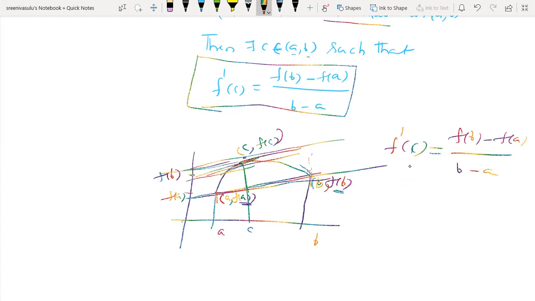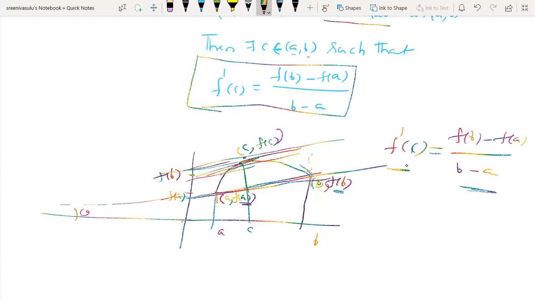Two parallel lines have the same slope; the angles they make with the x-axis are the same. They intersect the x-axis at different places, even though they have the same angle. That means the slope is the same. This is the scenario in Lagrange's mean value theorem.